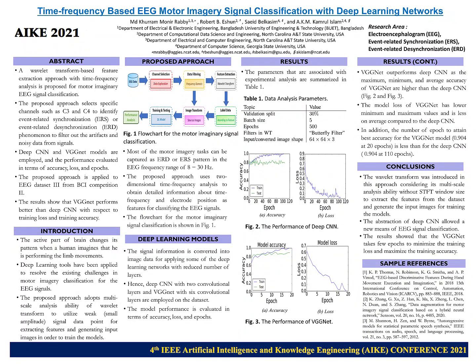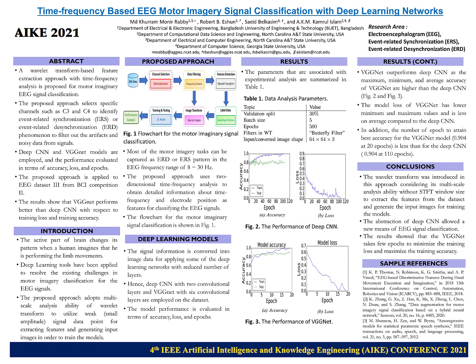Hello, this paper presents time-frequency-based EEG motor imagery signal classification with deep learning networks. The authors of this paper are Mohammed Karam Moni Rabi, Robert B. Leshan, Dr. Said Belkasim, and Dr. AKM Kamrul Islam. Our team includes researchers from Bangladesh University of Engineering and Technology, North Carolina A&T State University, and Georgia State University. This research focuses on improving the classification of motor imagery EEG signals using wavelet-based time-frequency analysis and